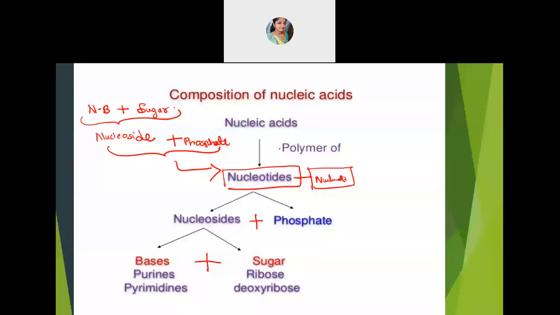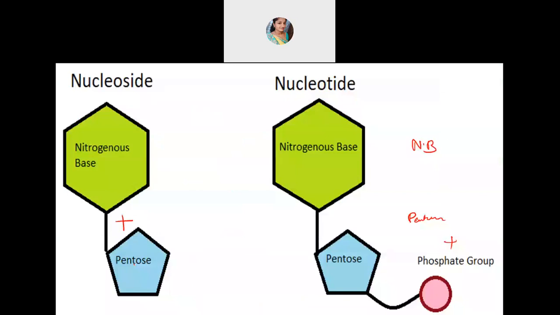So structure wise, this is how it will be. A nitrogenous base with one pentose sugar is a nucleoside. When all these three are combined together, that gives you a nucleotide. Followed, no? Then I went a little more in detail. What is the pentose sugar? What is the nitrogenous base? And the phosphate group. This much is clear. I'll be asking, you all just respond. This is understood. Three components present over there. Okay, fine.